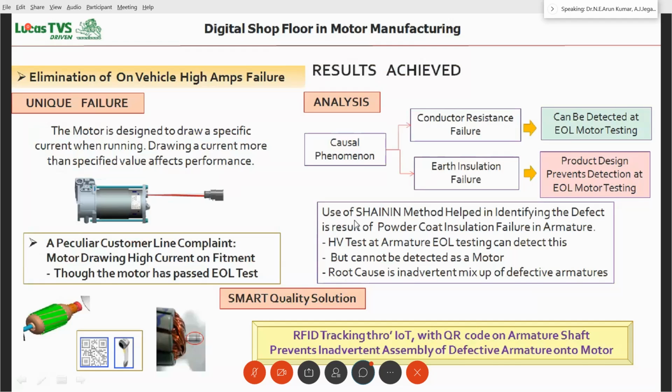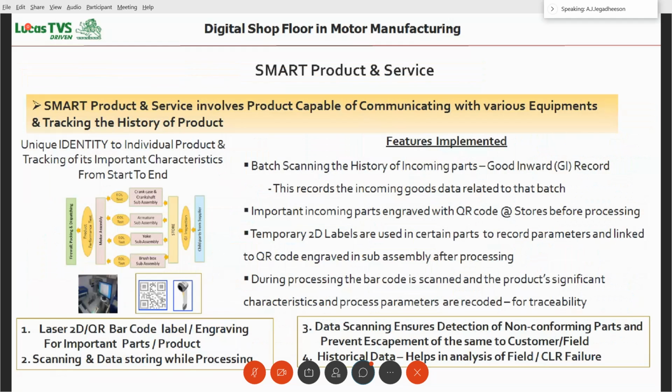Digitizing the manufacturing process, production, smart production. So production we have digitized with various dashboards, with communication, every data will be visible everywhere. People will be able to see what is happening in the shop floor, and everything is made visible through dashboards. So that is the first step, digitizing.